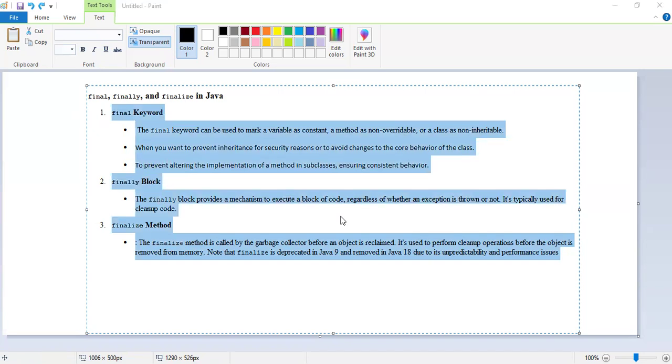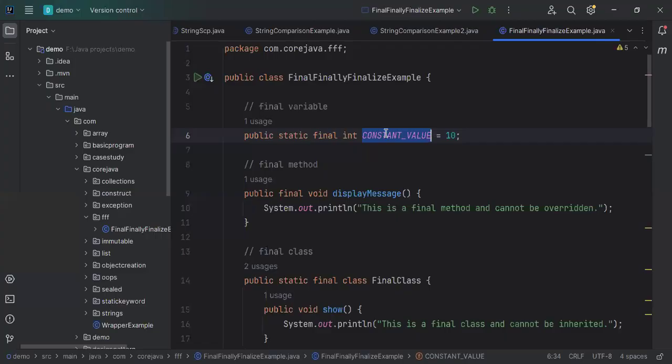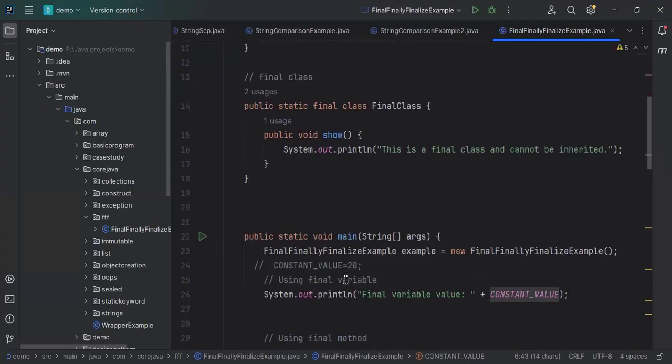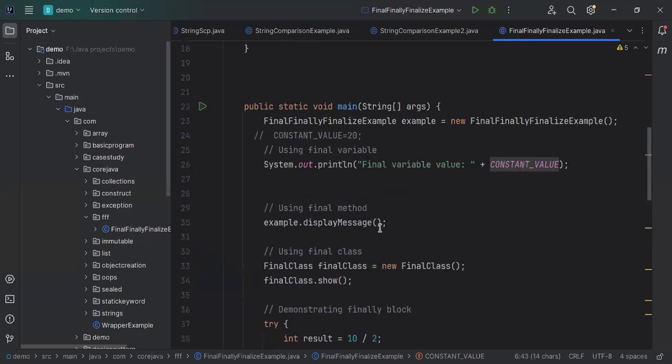For example, we will use final first. Let's see what happens when we try to modify the value of a final variable. When we attempt to change the constant value, we get the error that we cannot assign a value because the variable is final.